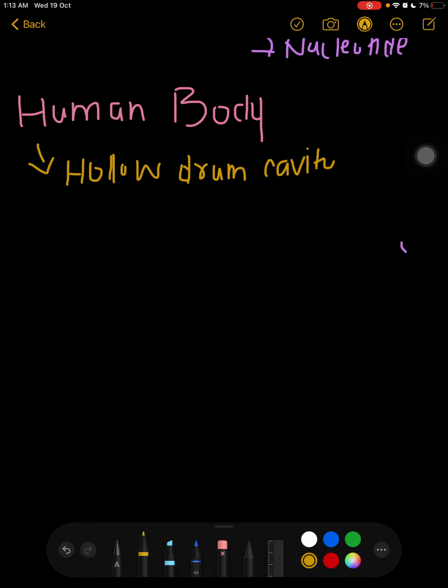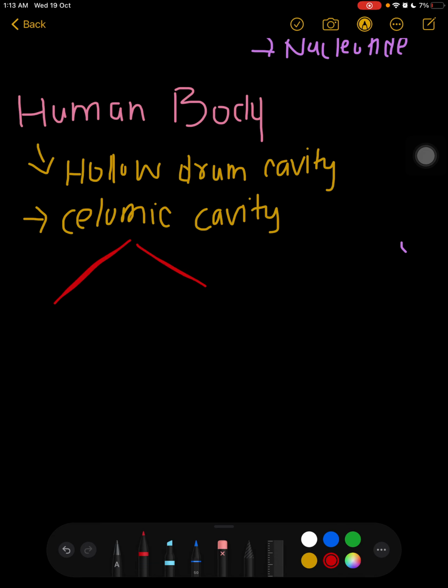Our body is a hollow drum-like cavity, and we can say that it is a coelomic cavity, which is further divided into two cavities.